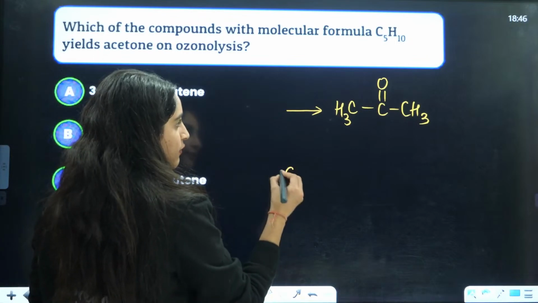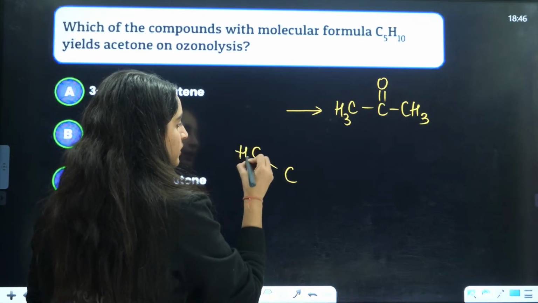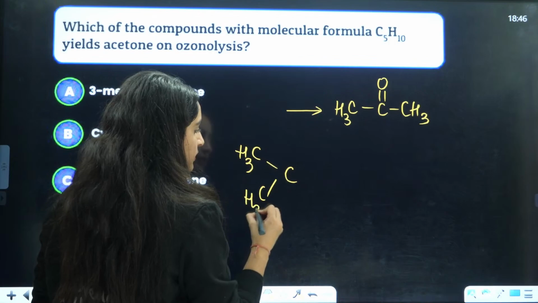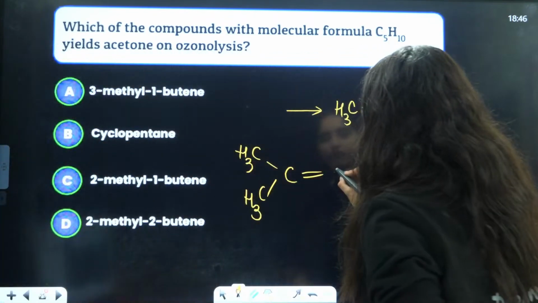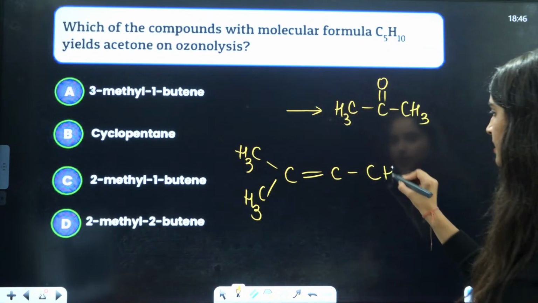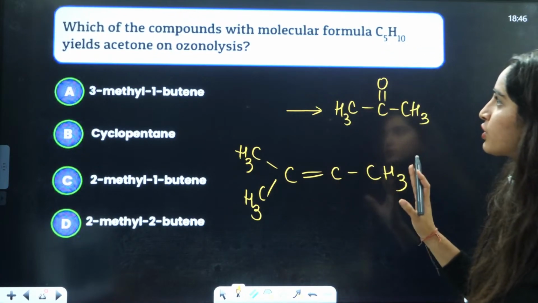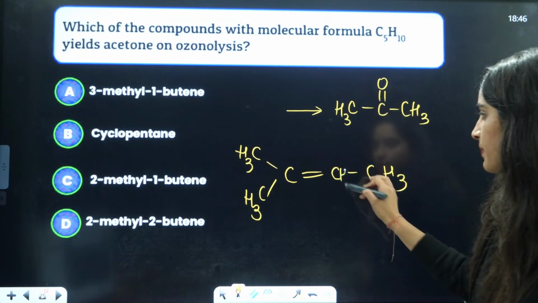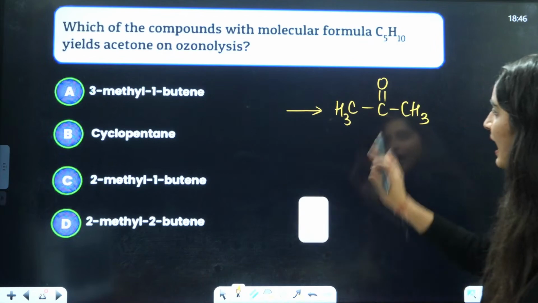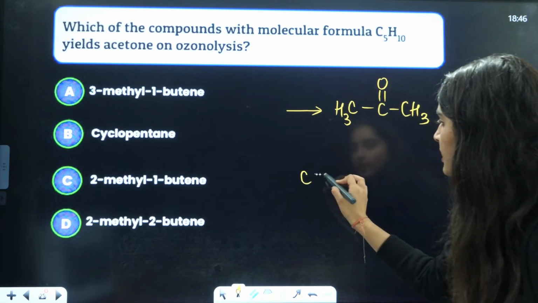If this is CH3 here and CH3 here, then there should be a double bond. Now to complete 5 carbons, it should be like this. I just want acetone as one of the products, so this will be CH2. Understood now what I did? I just rearranged this thing, that is C double bond O.